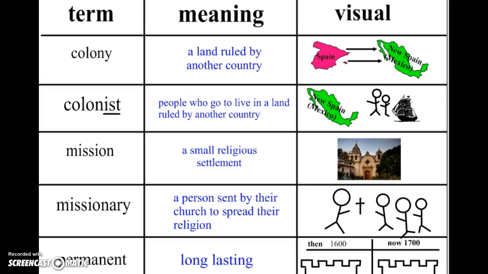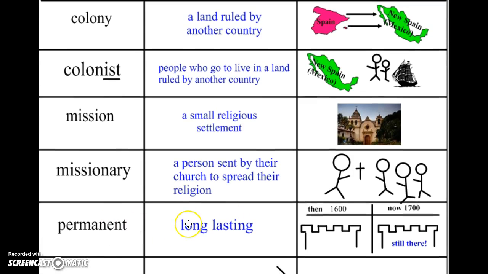Last word for today is permanent. Permanent means long-lasting. Think about a Sharpie marker. It's permanent. Back then, we would say, so here is my castle here that was built like in 1600, and 100 years later it's still there. So it's long-lasting. The Spanish are going to have the oldest permanent European settlement in the New World. It's in St. Augustine, Florida, and we'll be talking more about that in class.